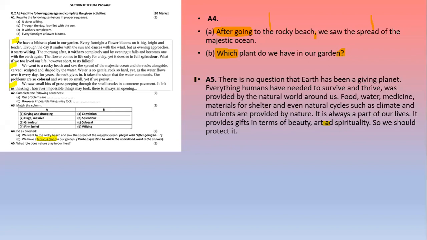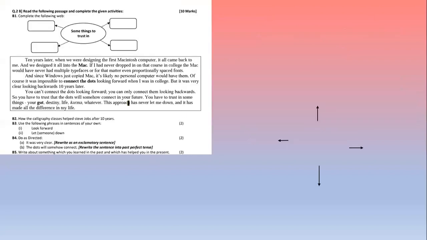Here, this is not an ideal answer, children, because this is your personal response question. If you attempt this question, you will never get a wrong answer. You can write your own answer with examples. Like here in the passage, a few natural things are given, like hibiscus plant, like ocean. So you can also take one example from nature and you can write what role that natural thing, that animal or insect has played in your life. Let's see the next passage.